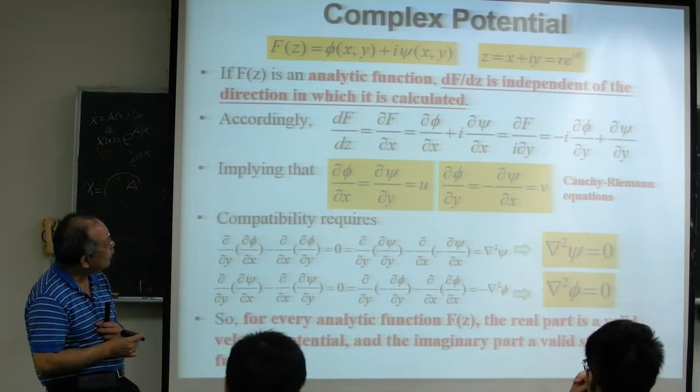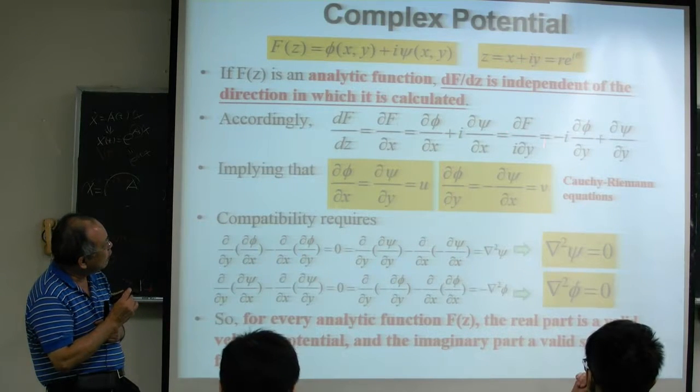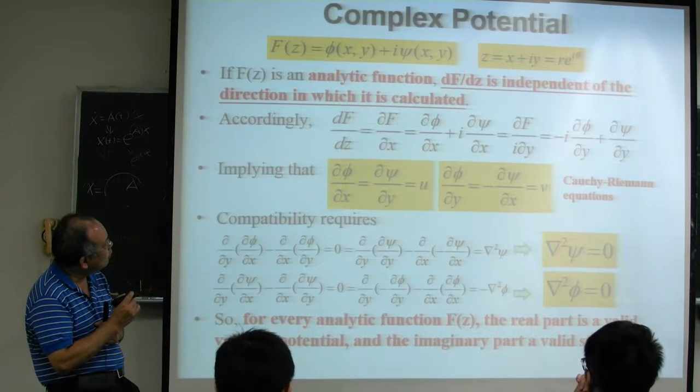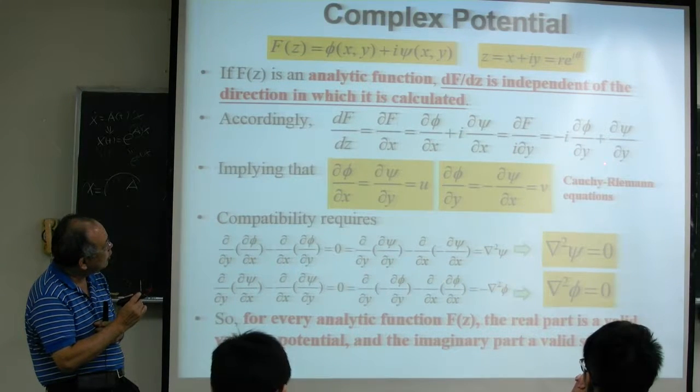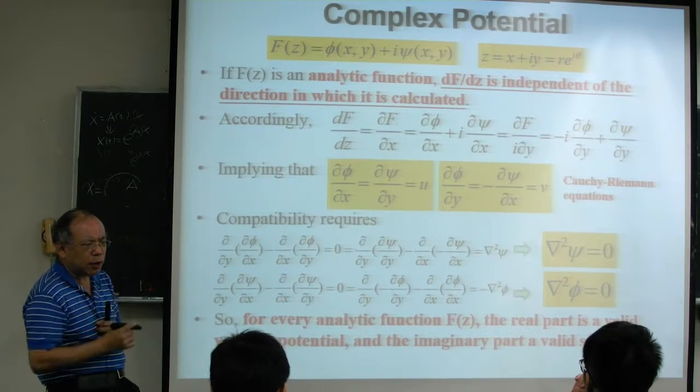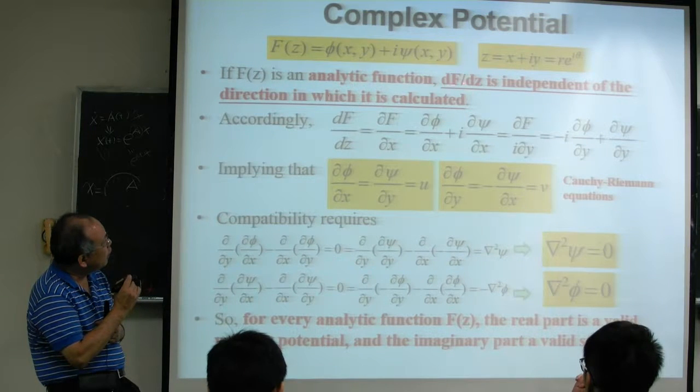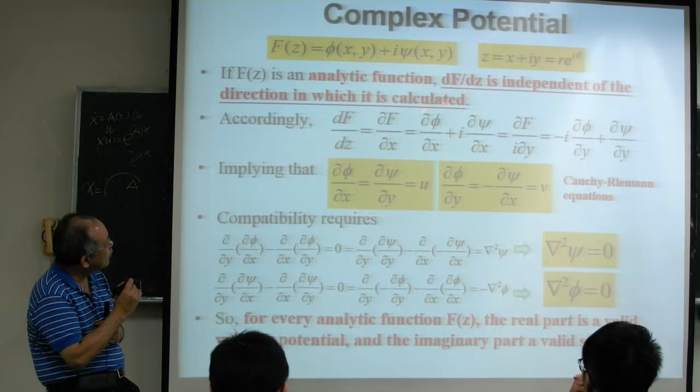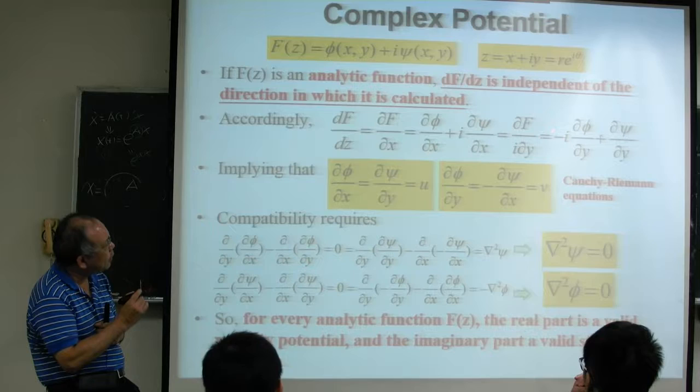Similarly, if you take partial f partial y and divide by i, you can get this. So for any direction, if you calculate df/dz, you can have this answer, and you can also have this answer.